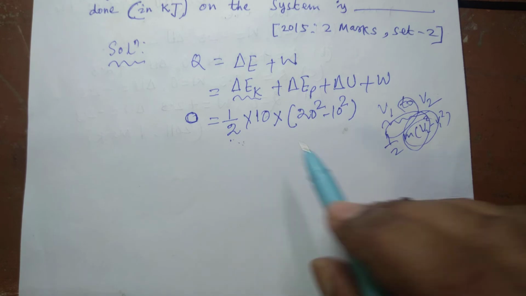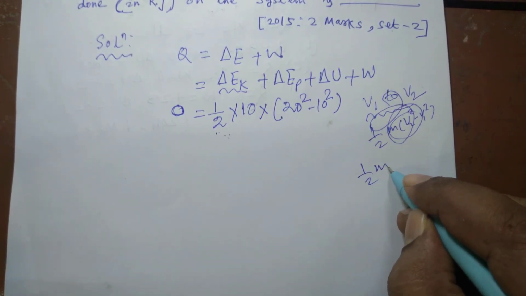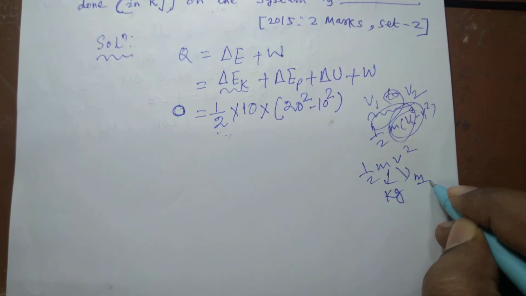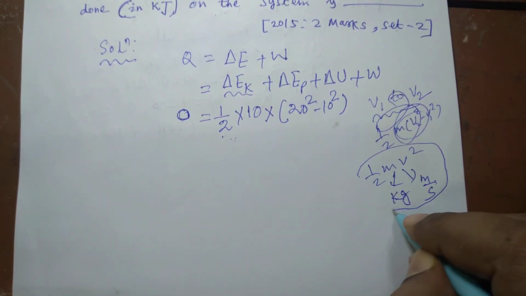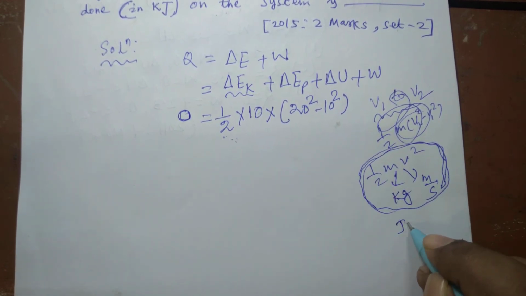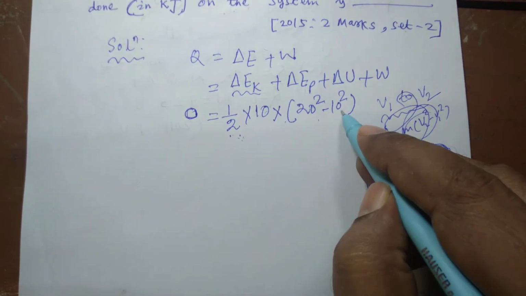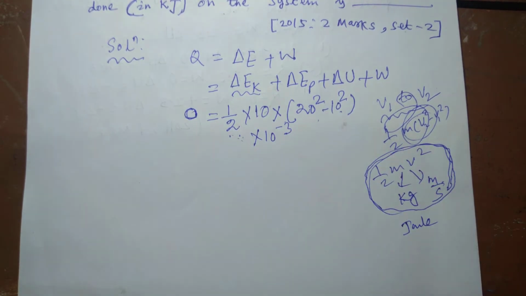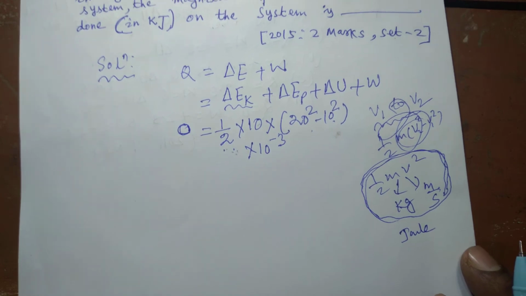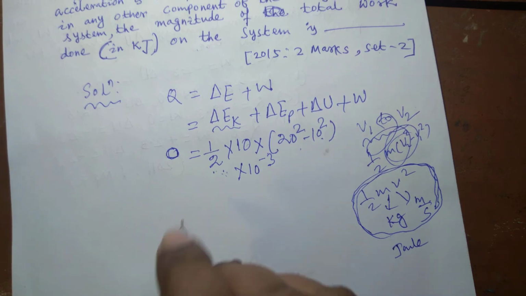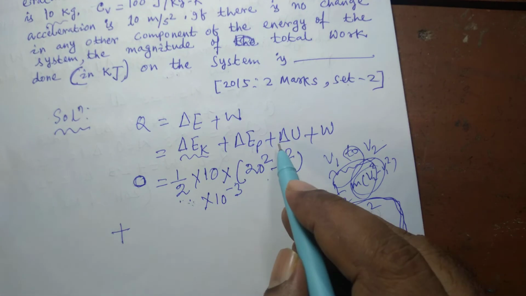So to convert this, suppose half mv square, if the unit of mass is kg and the unit of velocity is meter per second, the unit of this whole term will be in terms of joule. To convert this term into kilojoule, we have to multiply by 10 to the power minus 3, because 1 kilojoule is 1000 joule. So 1 joule is 1 upon 1000 kilojoule, or 10 to the power minus 3 kilojoule. We have to multiply by 10 to the power minus 3, plus what is the change in potential energy.